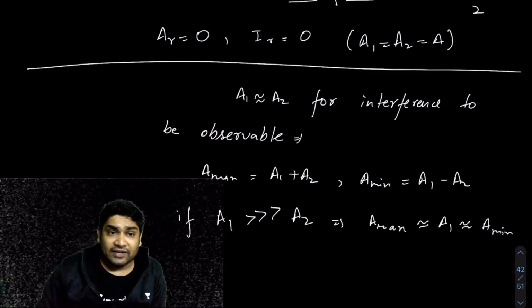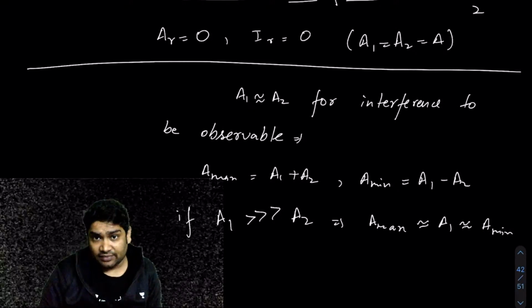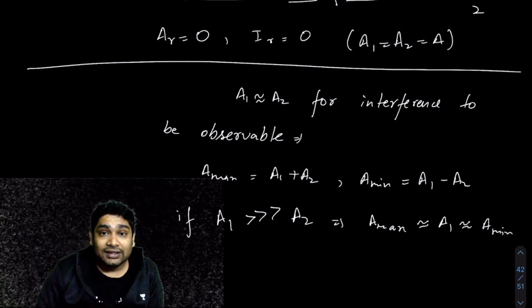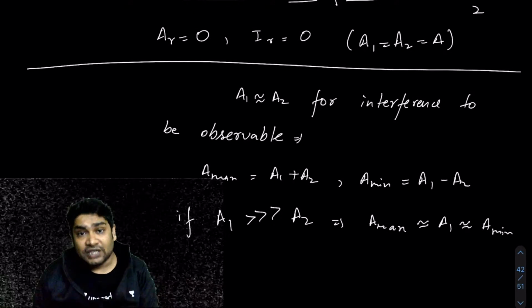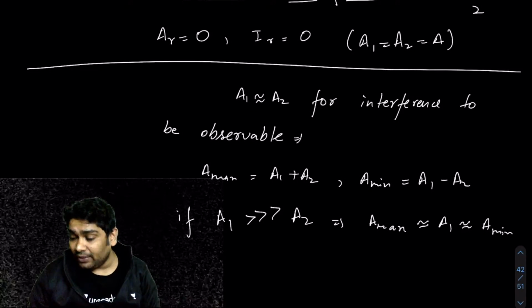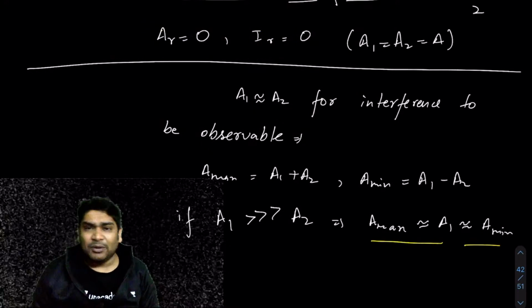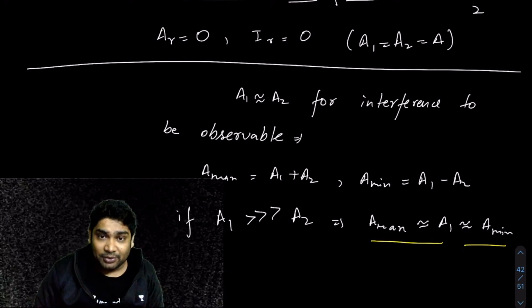Now the problem is, if the amplitudes are not close to each other, if one amplitude is way higher than the other, then the interference is not observable. The interference is happening, but you won't be able to observe it, because the maximum amplitude and the minimum amplitude will both be almost equal to the amplitude A1 only.